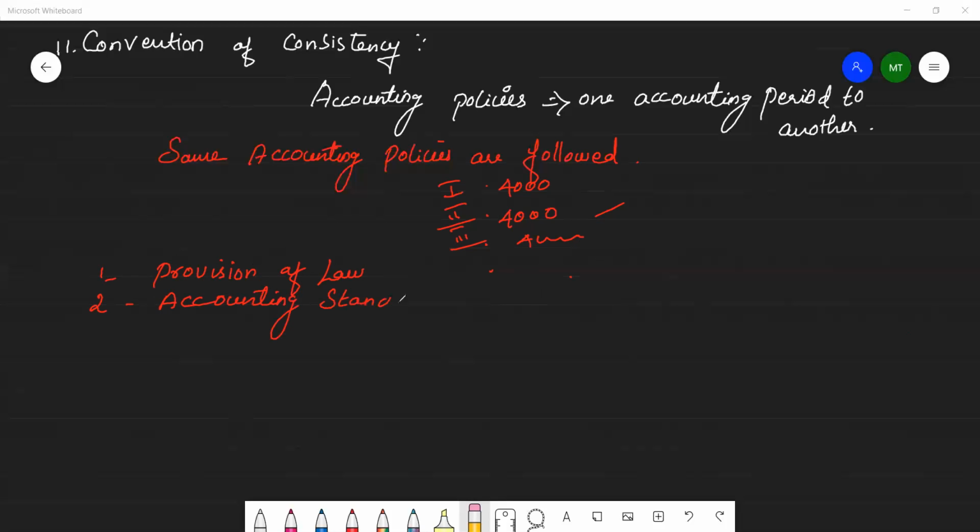Then third one, to reflect a true and fair view of the state of affairs. Okay, that's all. So these are the three cases where accounting policy can be changed.